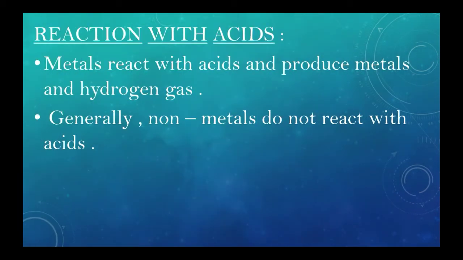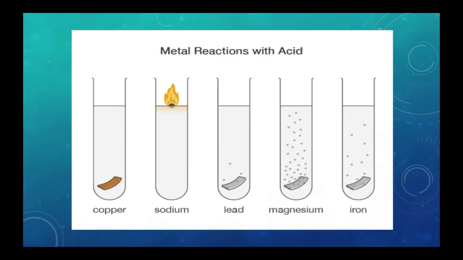Next, we can see reaction with acids. Metals react with acids and produce metal salts and hydrogen gas. Generally, non-metals do not react with these acids. You can see here that metals react with acid. For example, copper, sodium, lead, magnesium and iron.